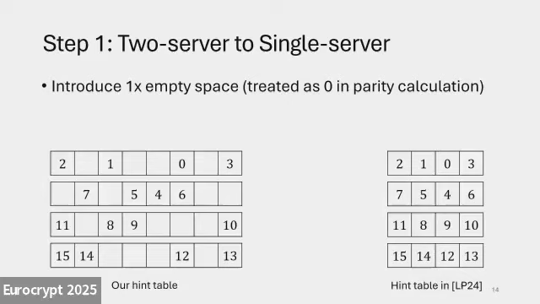The idea is actually pretty simple. What we need is a slightly more sparse hint table. Instead of this dense hint table on the right, we will have this table instead, with some empty spots in it. The empty spots will just be treated as 0 entries, or 0 bits.